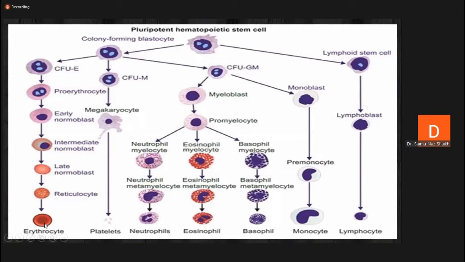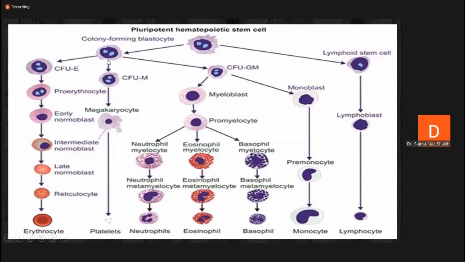You have already done erythropoiesis in the blood lectures. It is already done, right? So this colony forming unit erythrocyte is responsible for the generation of mature erythrocyte. Another cell is colony forming unit megakaryocyte. This M is actually showing megakaryocyte. So colony forming unit megakaryocyte ultimately generates the mature platelets.